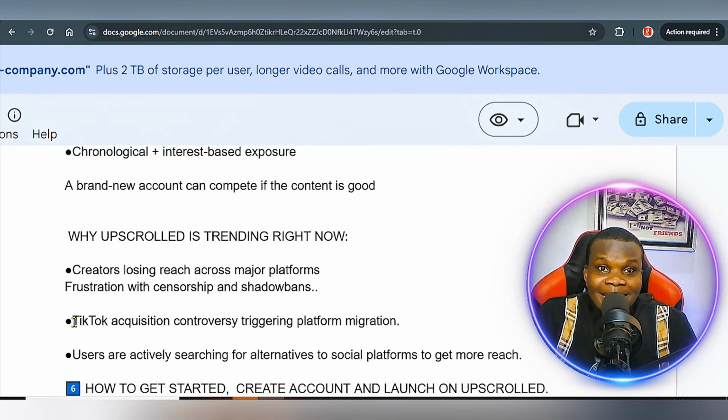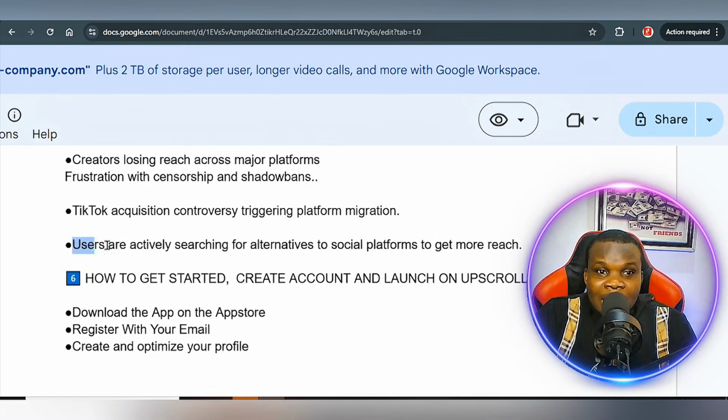Another thing they claim made the platform go viral is the TikTok acquisition controversy going on online right now. And also social media users are looking for an alternative social media platform where they can get reach and also sell their products, get traffic to their blog, get traffic to their website, and all of that.